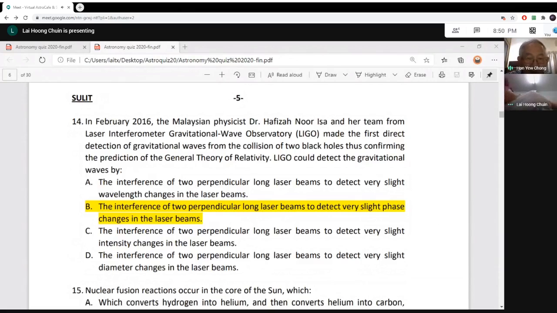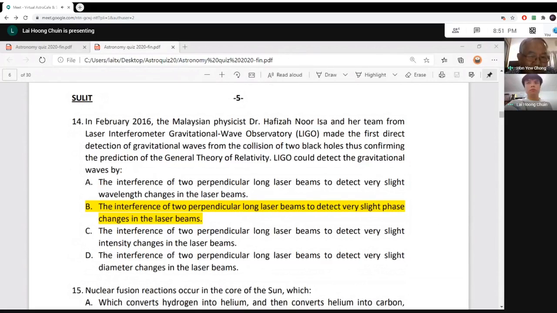And these two perpendicular beams, one of them will be shorter and one will be longer. So basically the light beam in one of the tunnels will be a bit shorter, and the other a bit longer. So when you interfere it, the phase change will be different. Remember, phase change means one of the light beams is slightly ahead of the other. So the answer should be B.